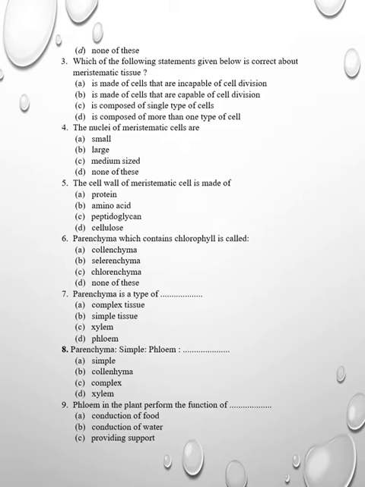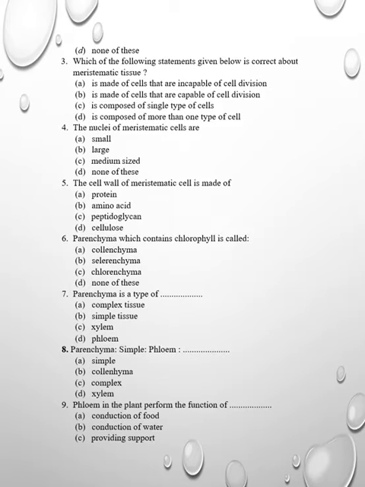Then the nuclei of meristematic cells are large, small, medium size, or none of these, where it is a large cell. The cell wall of meristematic cell is made of protein, amino acid, peptidoglycan and cellulose.